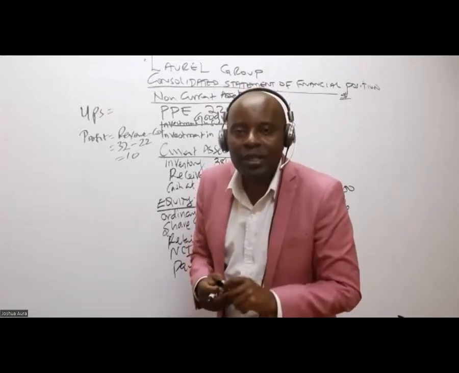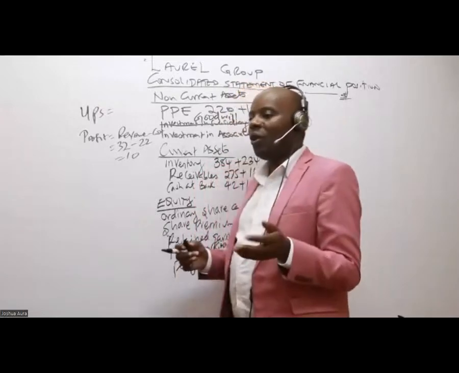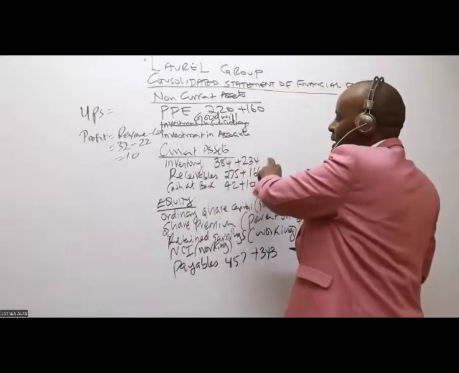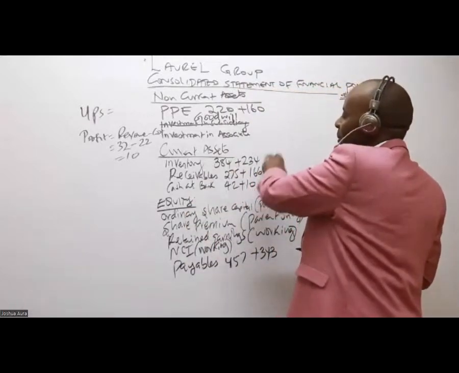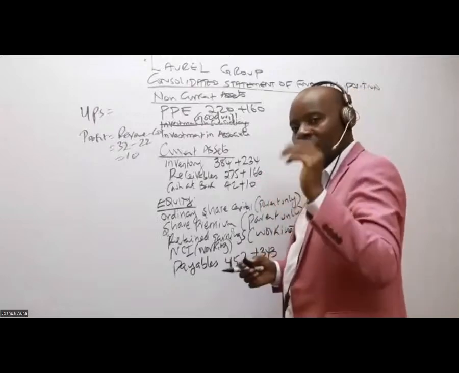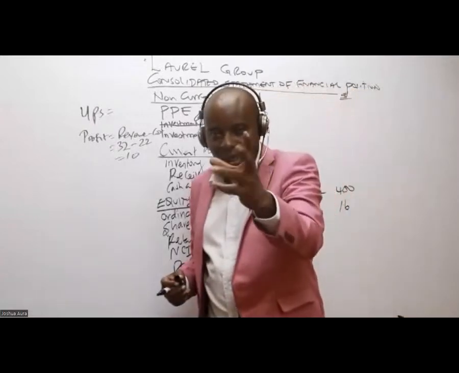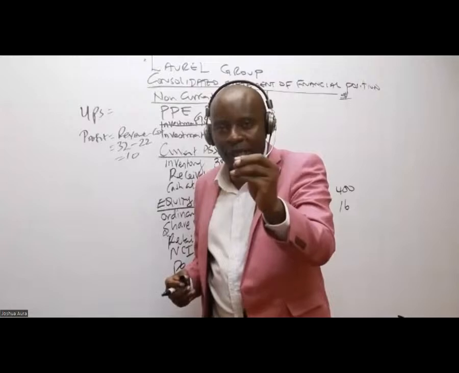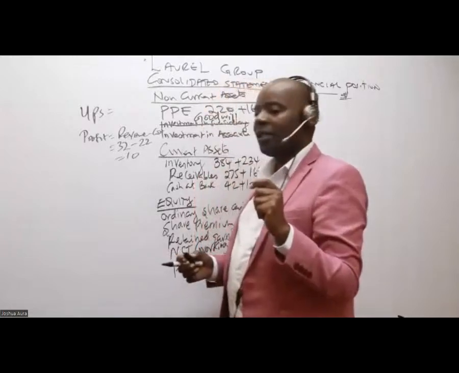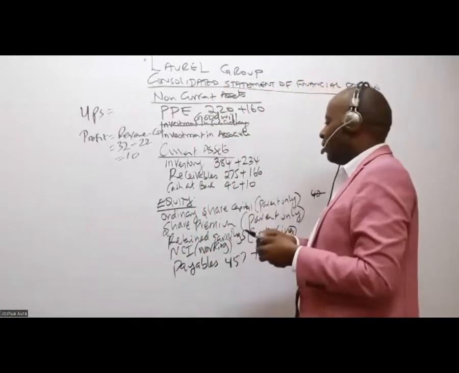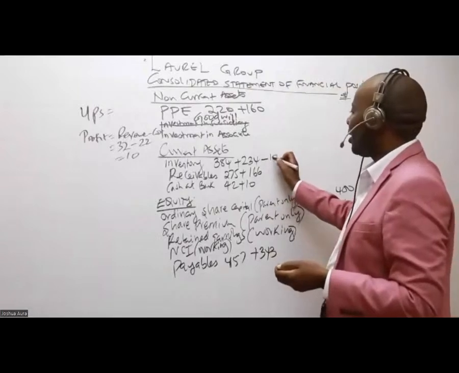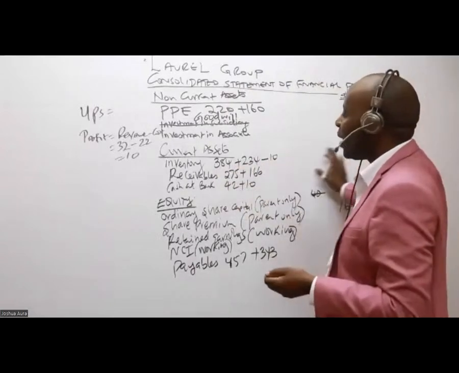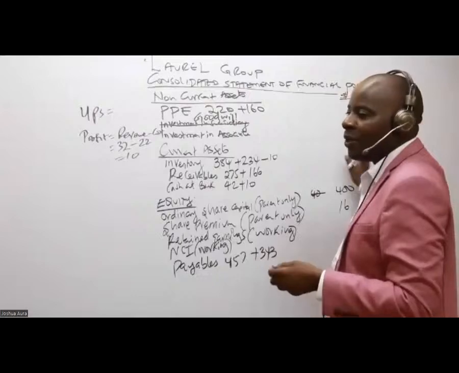Inventory is overstated. So then somebody tell me, what should I do to this inventory working here? Should I come and say plus 10? IAS 2 tells us that whenever you smell profit in inventory, even if it's a little bit, go and deduct less 10 from inventory, minus 10. There will be no other working here.